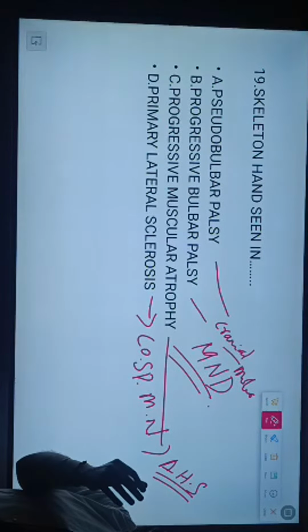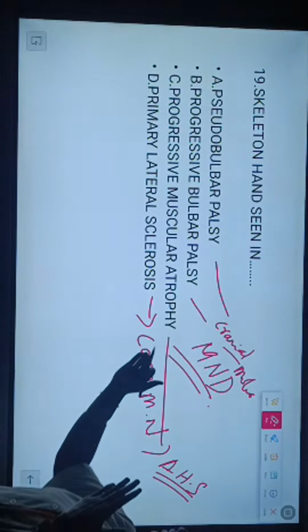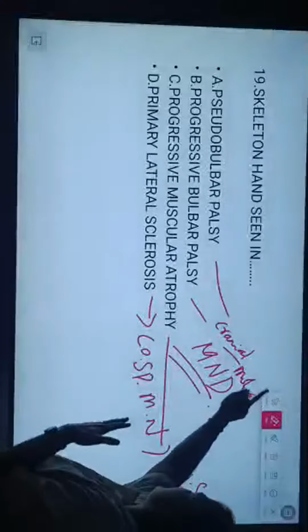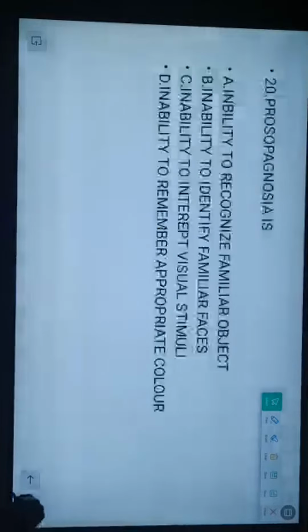How would it look? It is a skeleton, like just sticks with only bones showing. That is the classical presentation of progressive muscular atrophy. So that's the answer: progressive muscular atrophy.